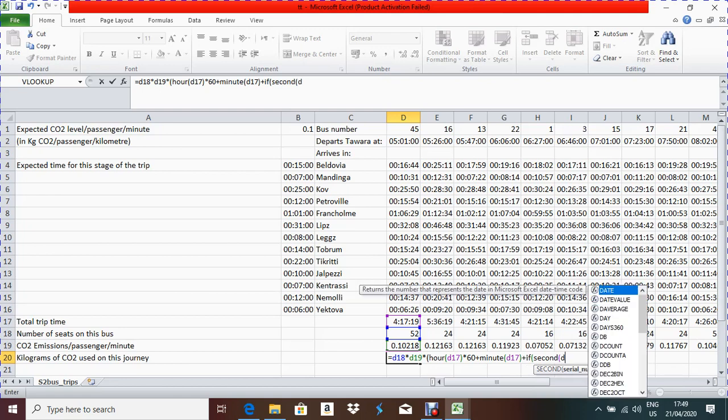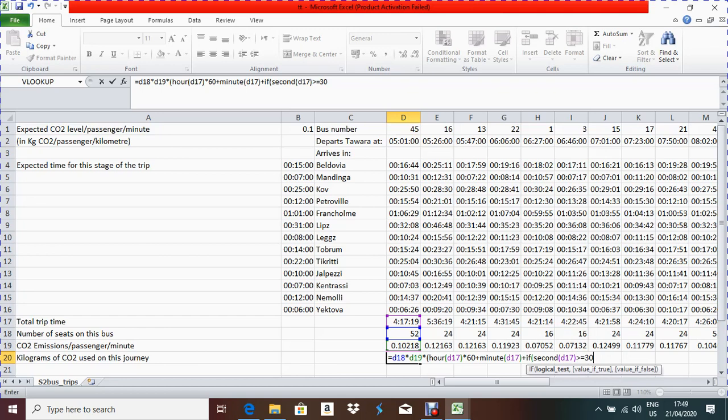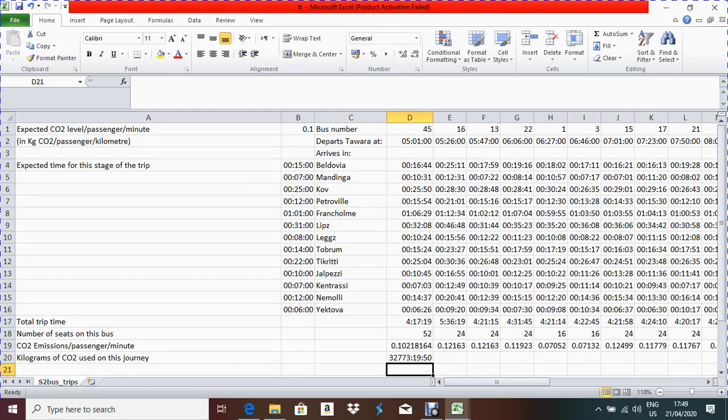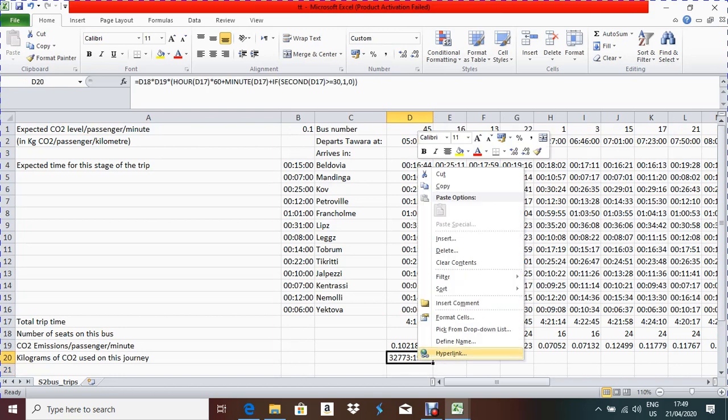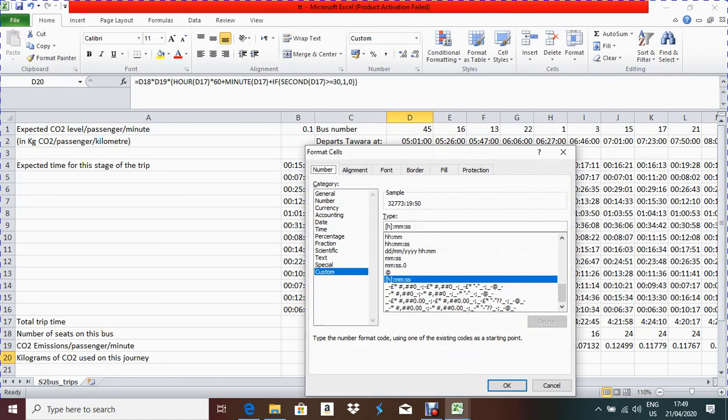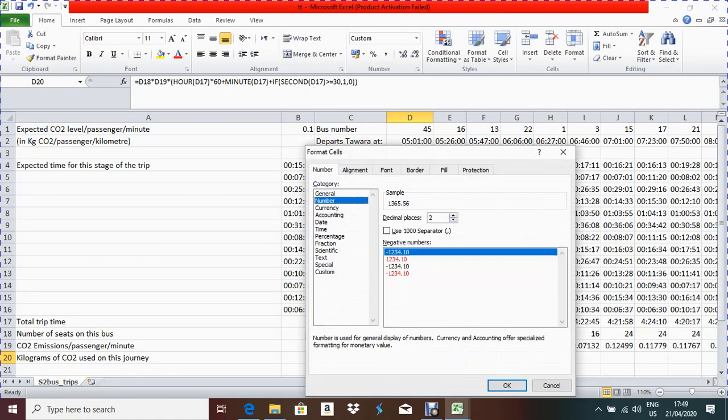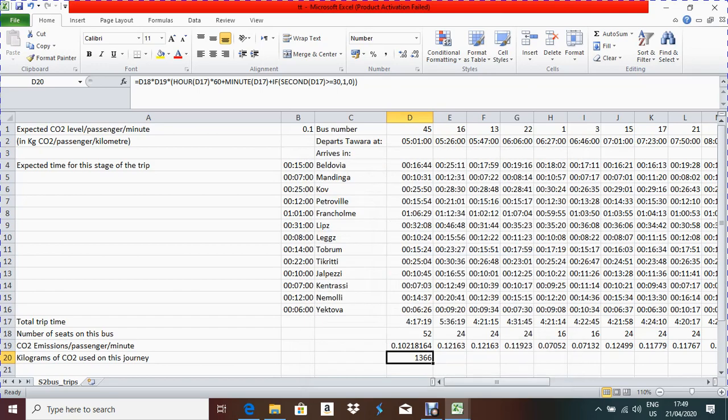In SECOND D17, if it is greater than or equal to 30 seconds, that time it will take 1 minute, otherwise comma 0, close the bracket, close the main bracket, and then press enter. Okay, you have to convert this into normal number format. So format cells, it should be a number, you can make it 0 decimal places. Okay, this is your total value.